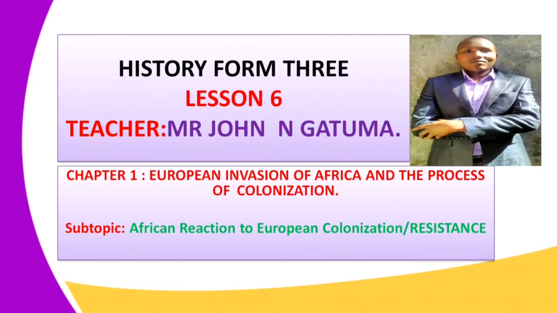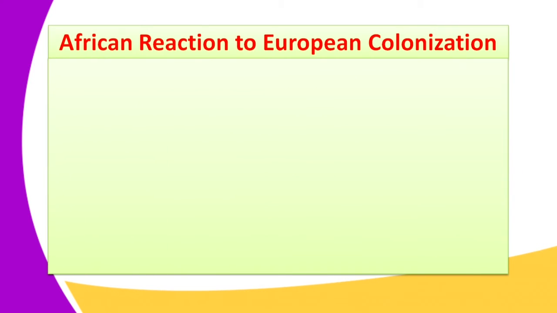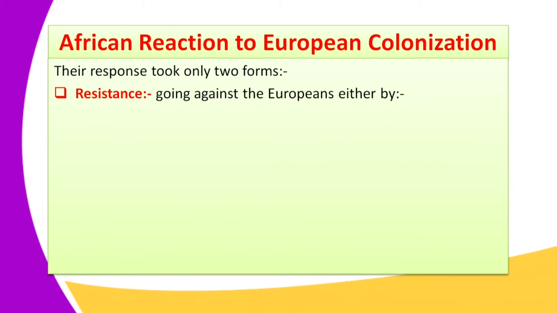So in today's lesson, we shall continue with the same chapter, but the subtopic we are going to deal with is the African reaction to the European colonization. We shall deal with resistance, and we shall look at the Maji Maji resistance, or Maji Maji rebellion, in this class. Now that Africa has been divided and European powers are coming to Africa so that they can take their own colonies.